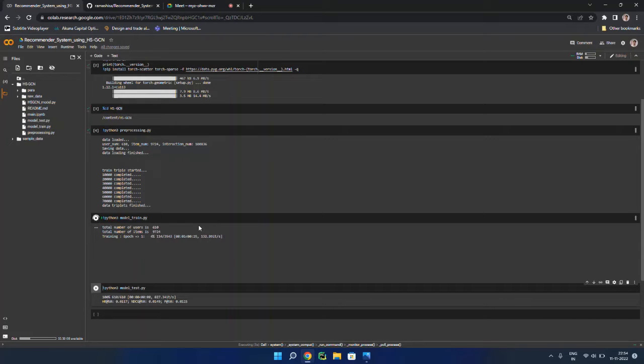As you can see, the model training has started. Now we'll just quickly hop into the code description part, and then we will see the results of the model when it is trained.